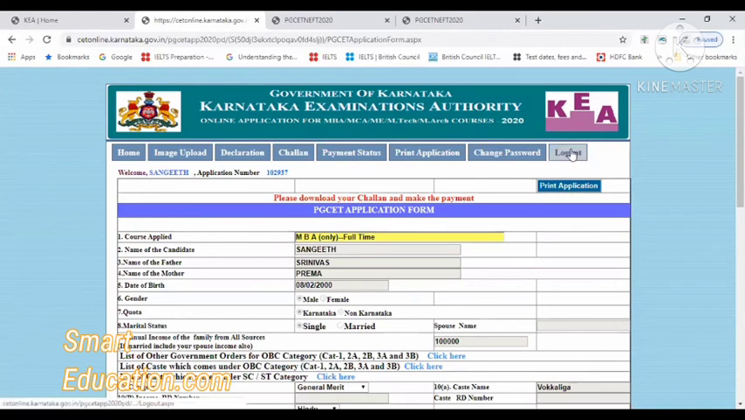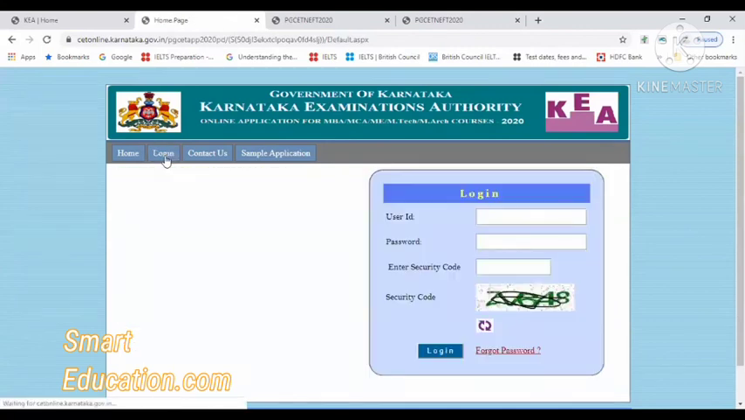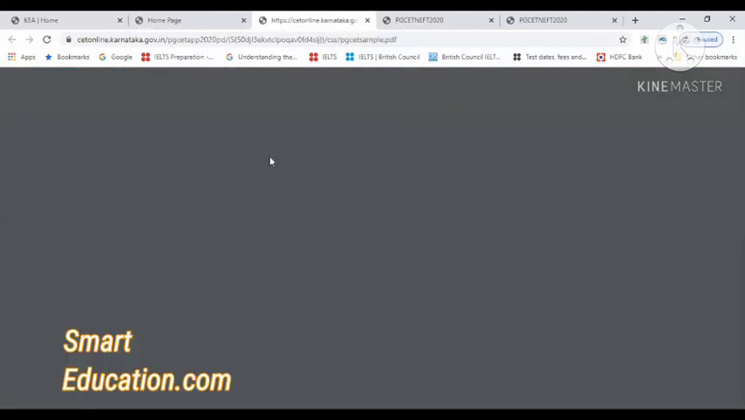So I'm just logging out. Now it's done, there's nothing else here. You just have to log out. If you want to log in again, you need not come here. You can directly click on login, give the user ID and password, enter the security key, log in, and check your payment status. After the payment status, once you click on print application, your sample application will come like this.